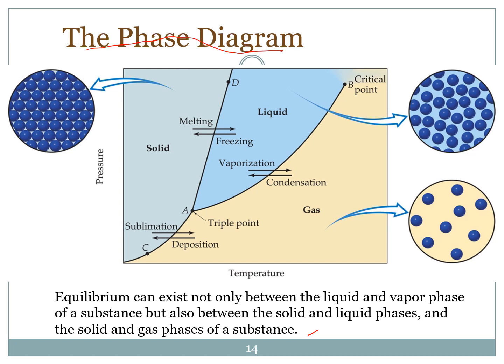Liquid to solid, freezing process. Liquid to gas is vaporization, and then gas to liquid is condensation process. And then solid to gas, sublimation, and gas to solid is deposition process. Line AD is where the solid and liquid phases are in equilibrium. Line AB, liquid and gas in equilibrium. This line AC, solid and gas in equilibrium.